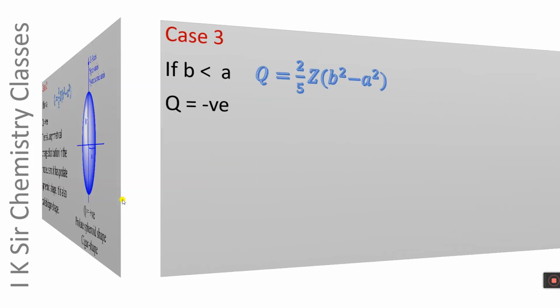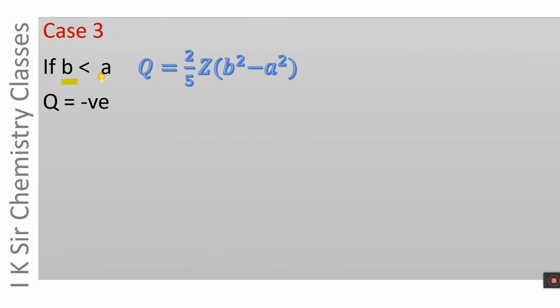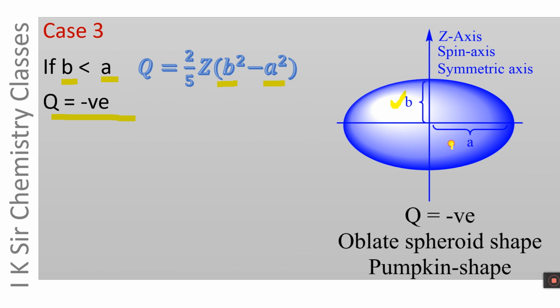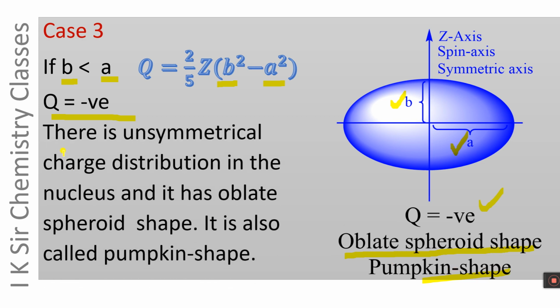Case 3, if B is smaller than A, then Q will be negative. B is smaller than A, Q will be negative, and this type of shape of the nucleus is called oblate spheroid shape or pumpkin shape. There is unsymmetrical charge distribution in the nucleus, and it has oblate spheroid shape. It is also called pumpkin shape. Thus, we have seen 3 cases arising from relative values of A and B.